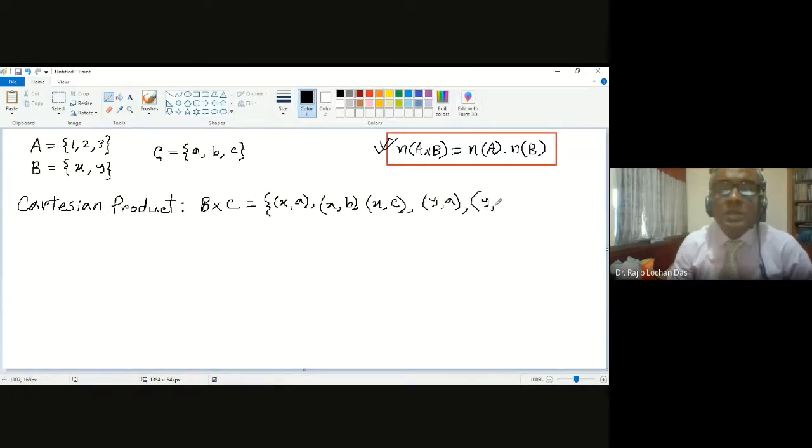These are the 6 elements in the B cross C Cartesian product.